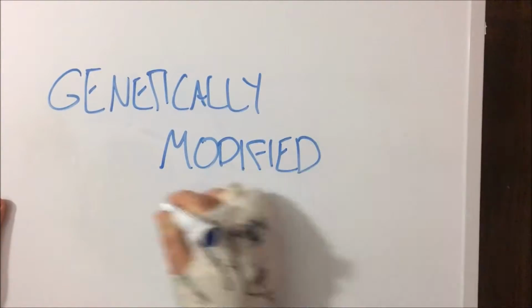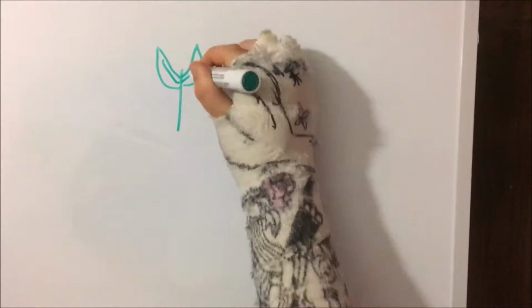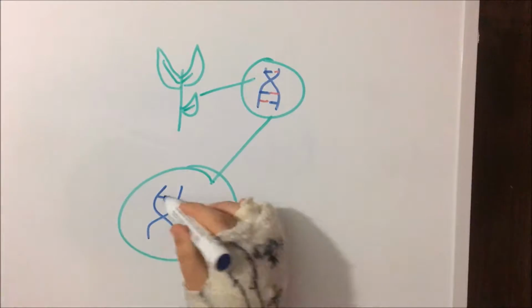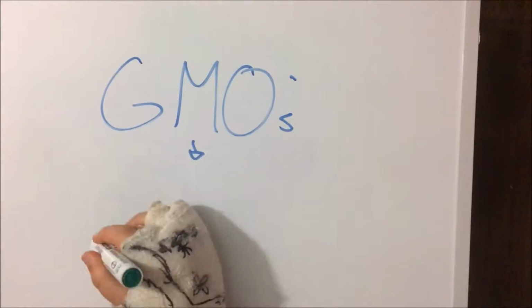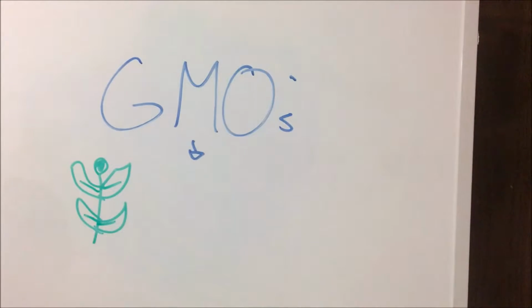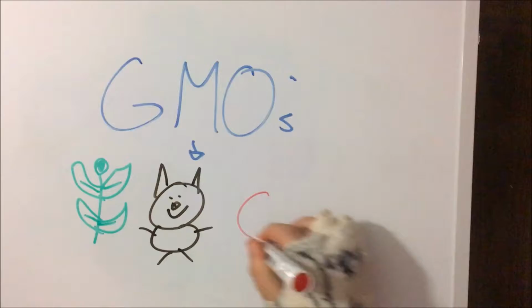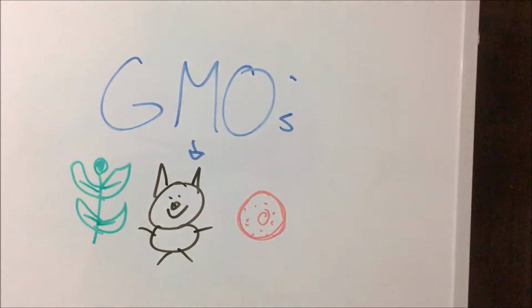A genetically modified organism, or GMO, is an organism that has had its DNA altered or modified in some way through genetic engineering. GMOs can be defined as organisms like plants, animals, or microorganisms in which the genetic material has been altered in a way that does not occur naturally by mating or natural recombination.